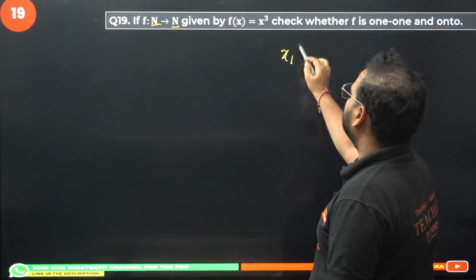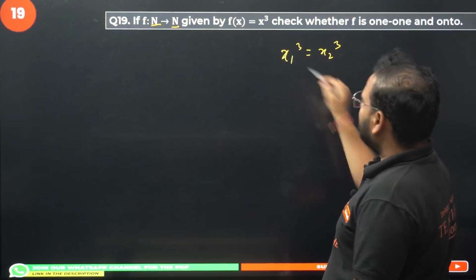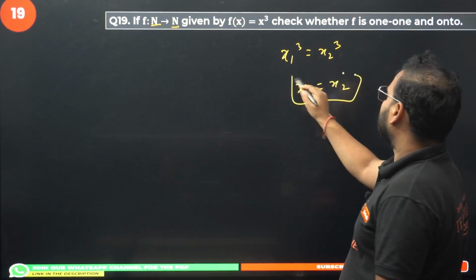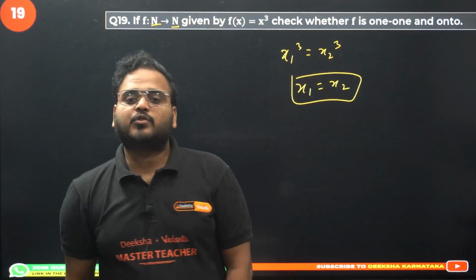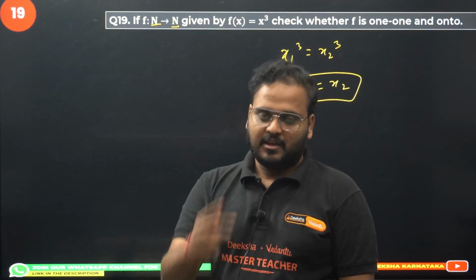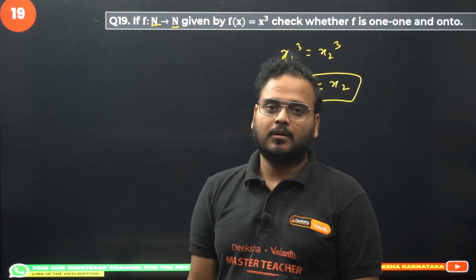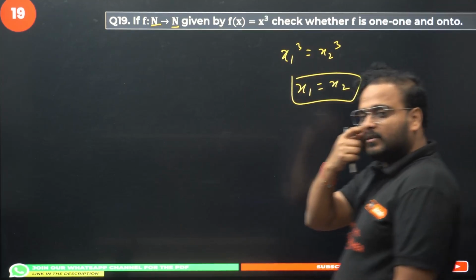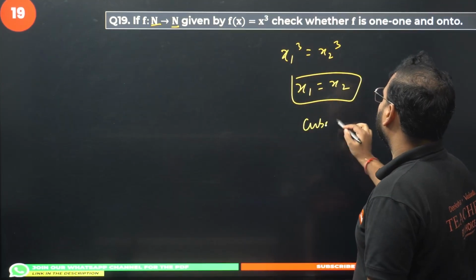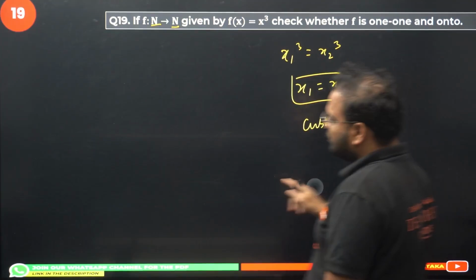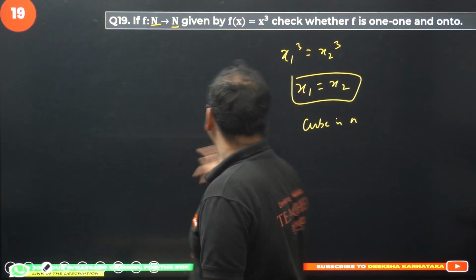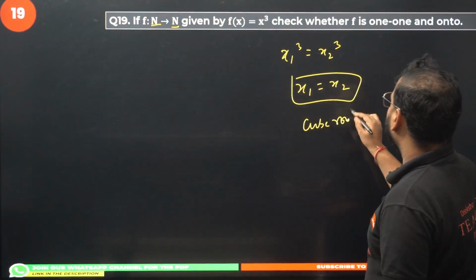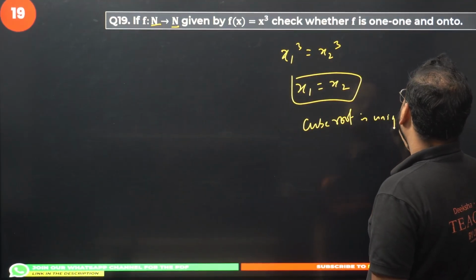If I take x1 cube equals x2 cube, if I take cube root of these, we can have unique values, right? Because cube root always is unique in nature. If you have two numbers whose cubes are equal, of course the numbers will be equal. Two different numbers with equal cubes is not possible, because cube root is unique in nature. Cube root is unique for any number.